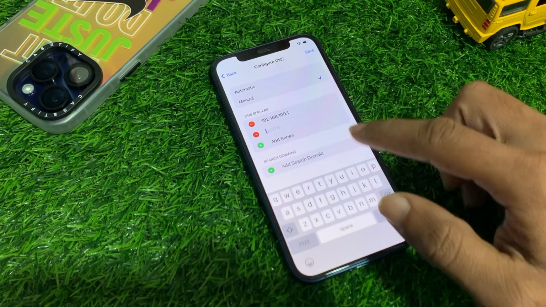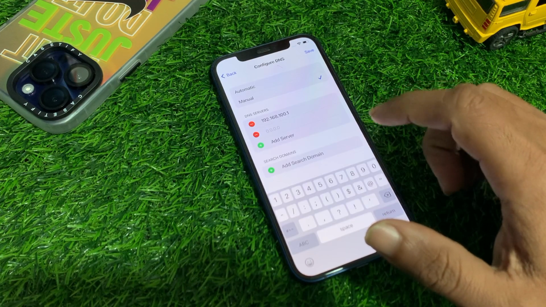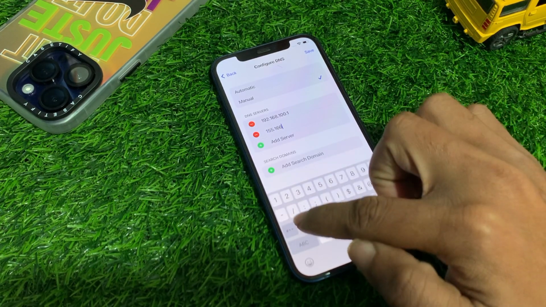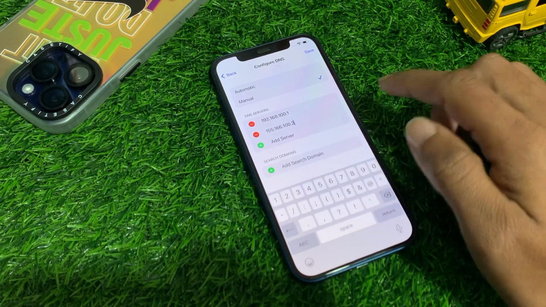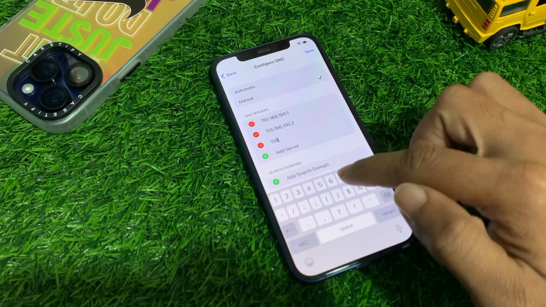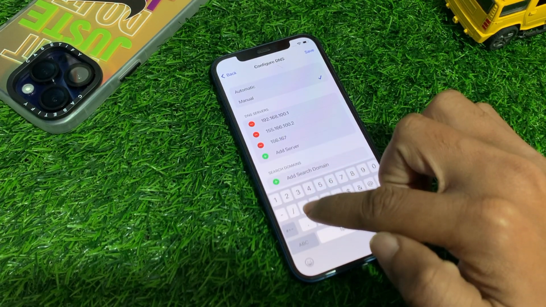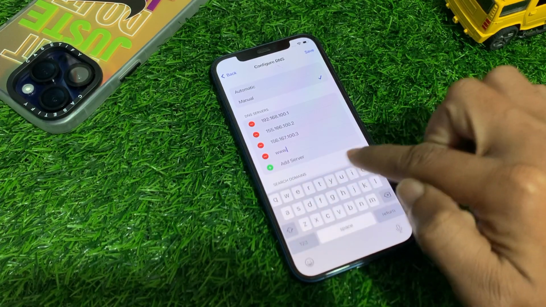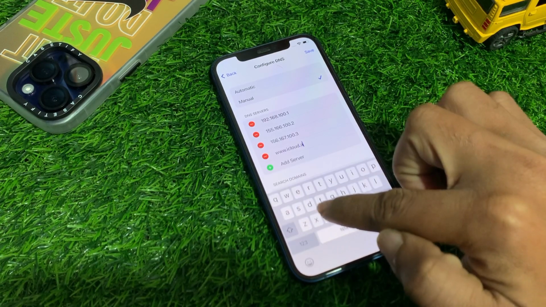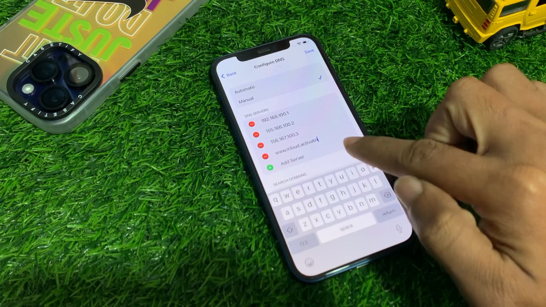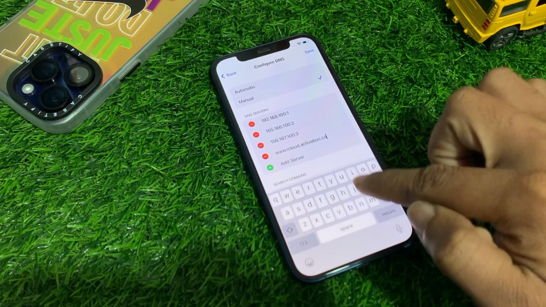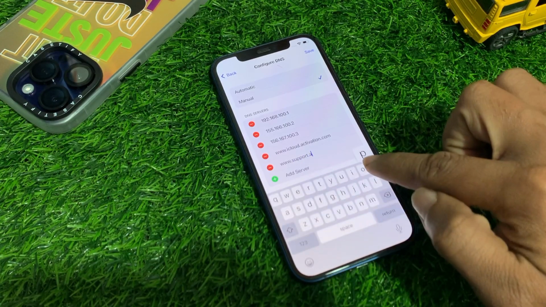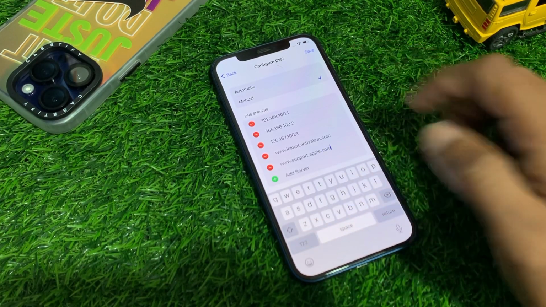Add server. Here you can add this server on your device to unlock your device. 155 star, 166 star, 102, 156, 167, 103, www.icloud.activation.com, www.sport.apple.com and tap on the save button.